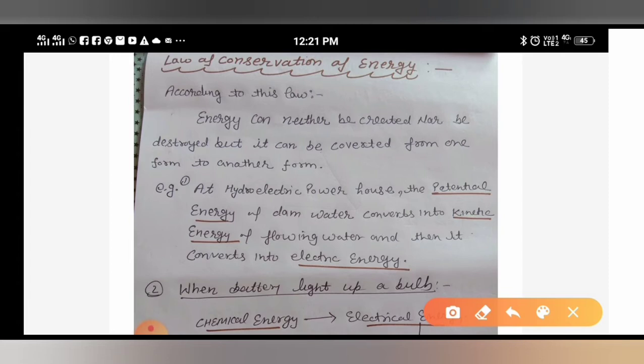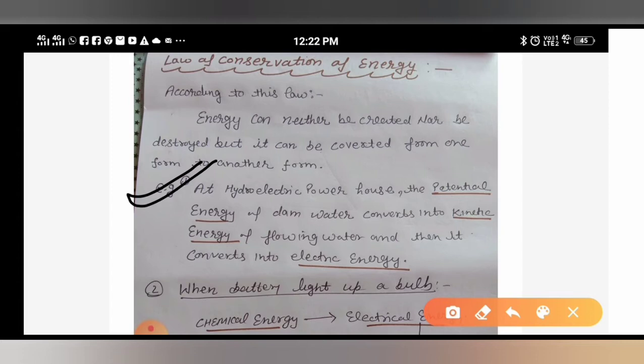Let us take an example. With an example it will be more clear. So here I have taken two examples. First is a hydroelectric powerhouse. Hydroelectric powerhouse means where electricity is produced with the help of water. Hydro means water. That water is stored in a dam. You have studied about dams.